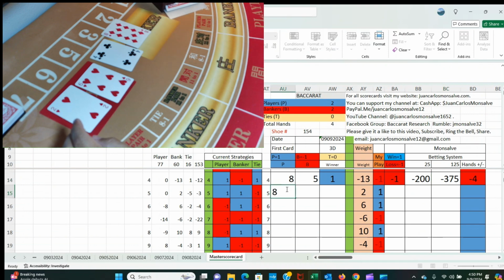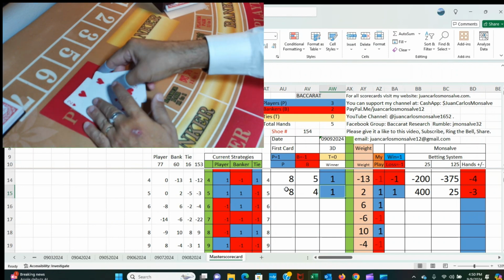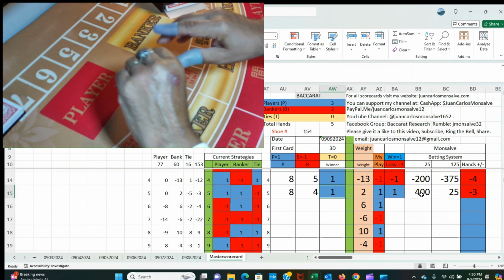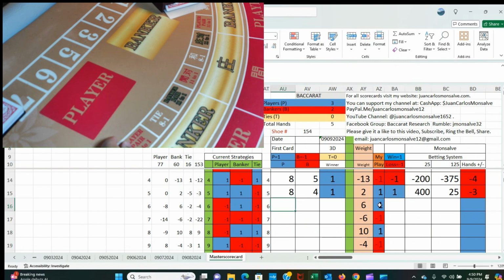Player has a natural 8. Banker has a 4. This is a player hand. I was playing player. I won $400. Every time that I lose, I double my bet. And when I win, I keep the same bet amount. I'm hoping that I'm going to get some wins now that my bet is at 400.